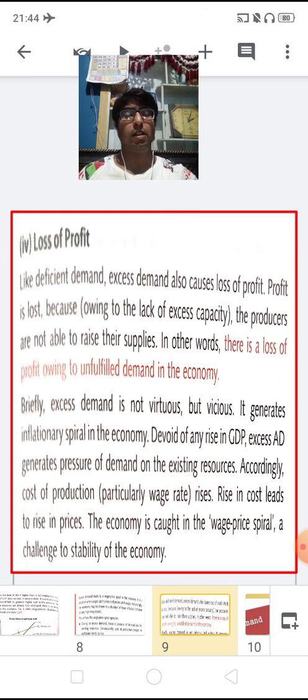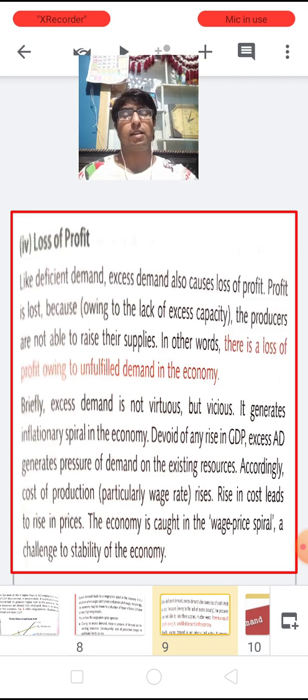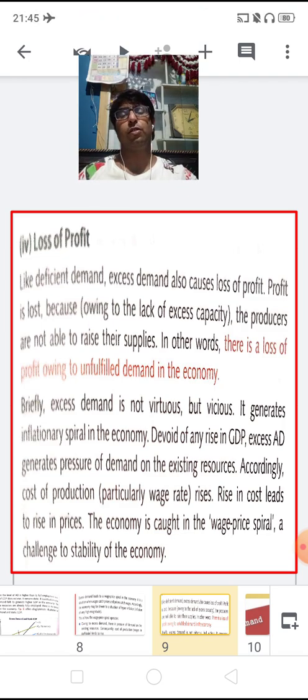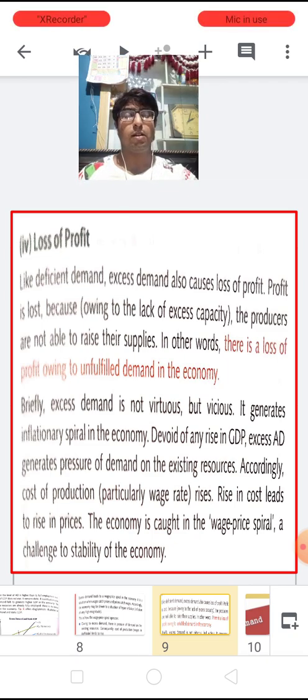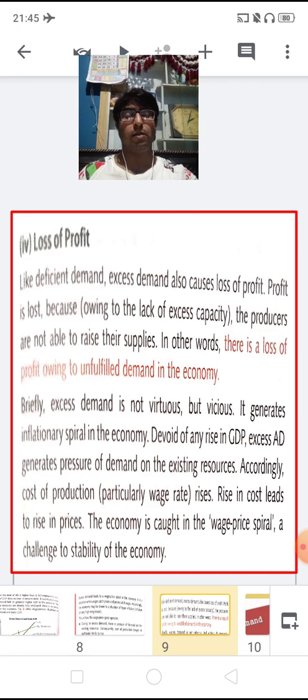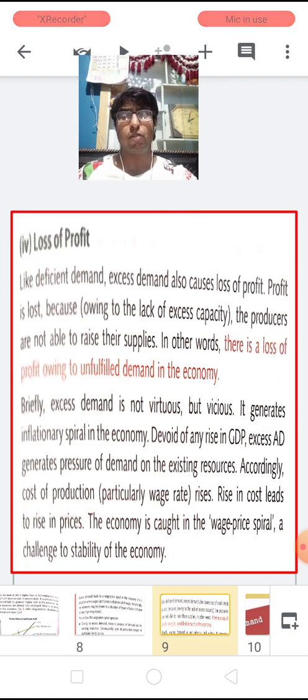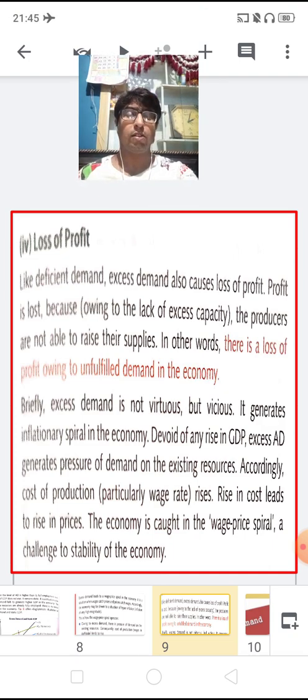And devoid of any rise in GDP, the excess aggregate demand generates pressure on the existing resources, and accordingly, the cost of production, particularly the wage rate, rises. And if there is a rise in the cost, it leads to a rise in the prices, and the economy is caught in the wage price spiral, which is a challenge to the stability of an economy. So these are again three critical situations, the consequences of excess demand.